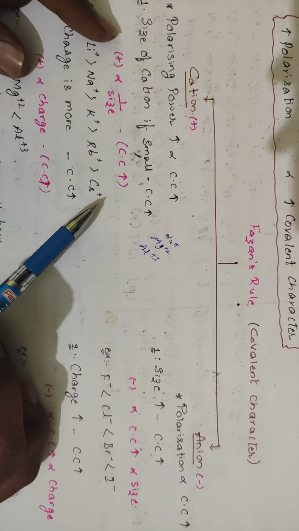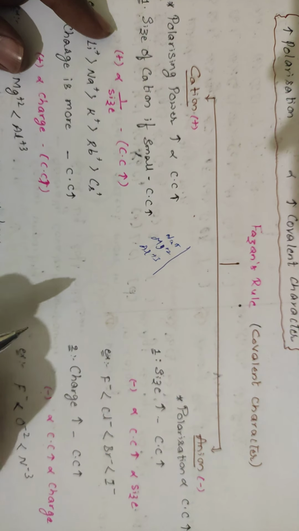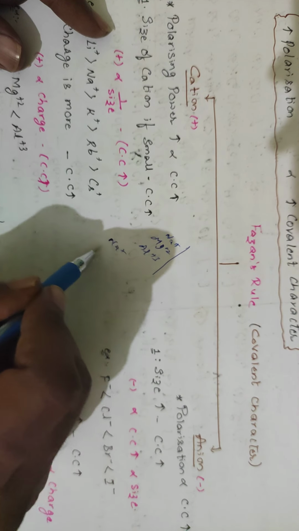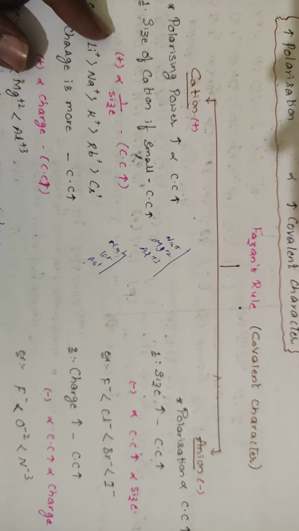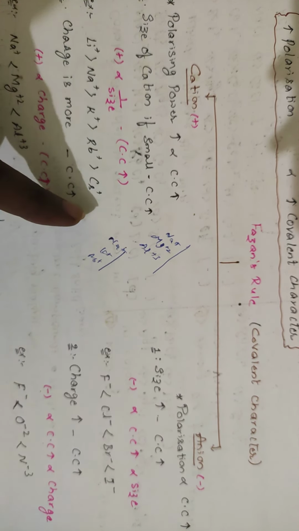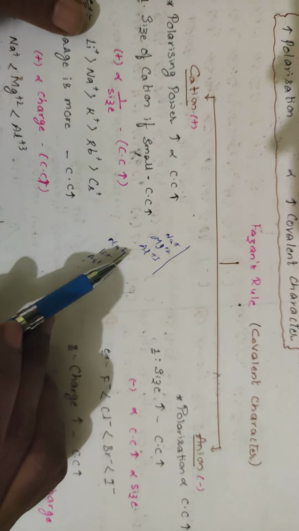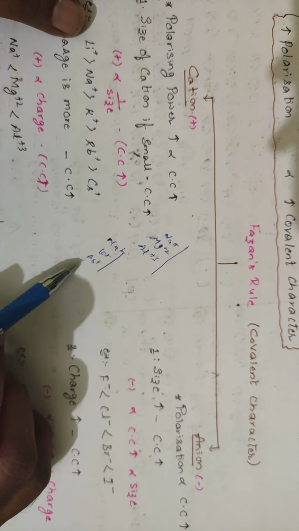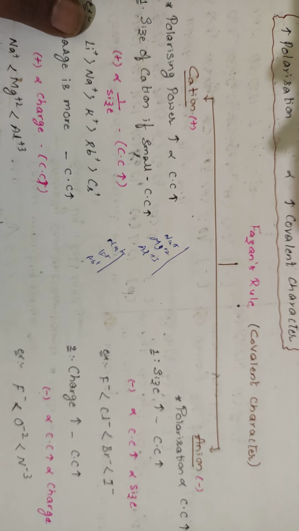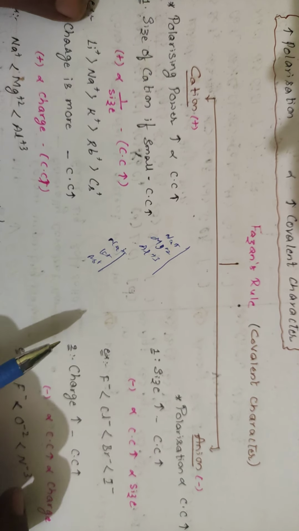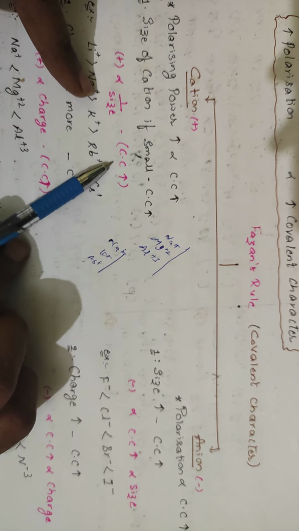So what does it say? As you are having different charges, you are differentiating like this. Suppose there is sodium, potassium, rubidium. Among these three, all are only plus one. Then you will be going for sizes. Rubidium is the bigger size, so if the same charge is present, go for the sizes. For cation, more is the positive charge, lesser will be the size, and more is the covalent character.